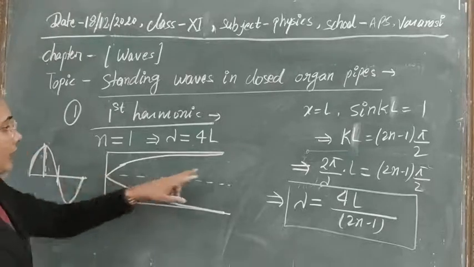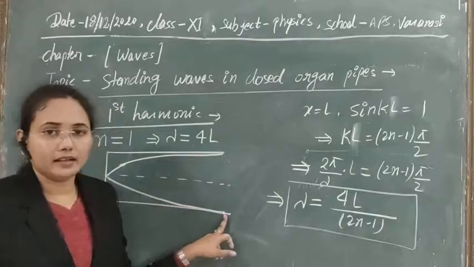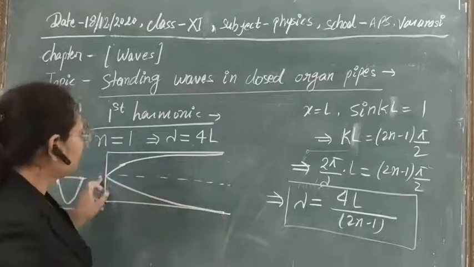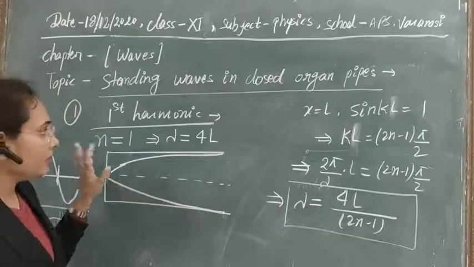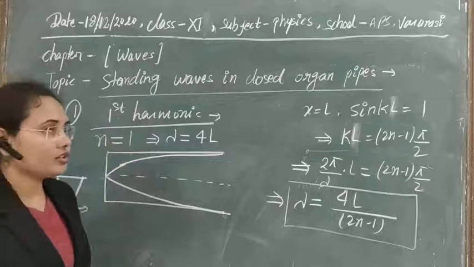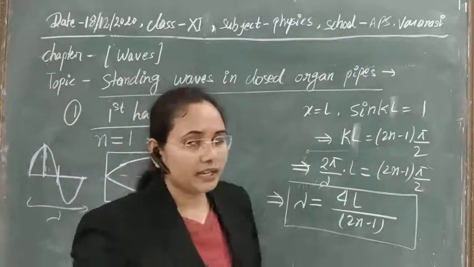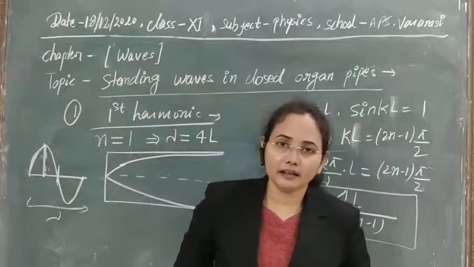Clear? So at the open end we will get an antinode, and at the closed end we are getting a node. So in such an organ pipe, in the first harmonic or fundamental mode, we are getting one node and one antinode here.